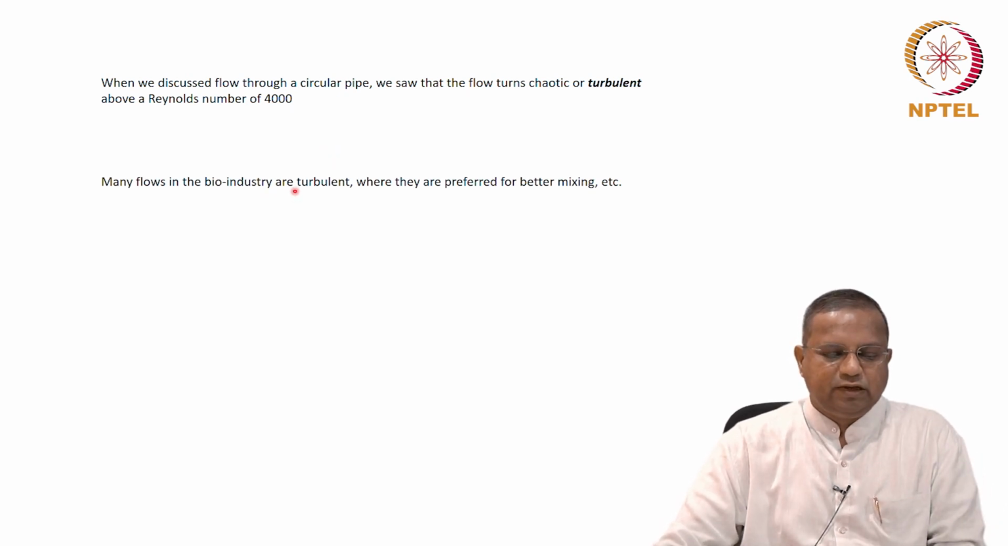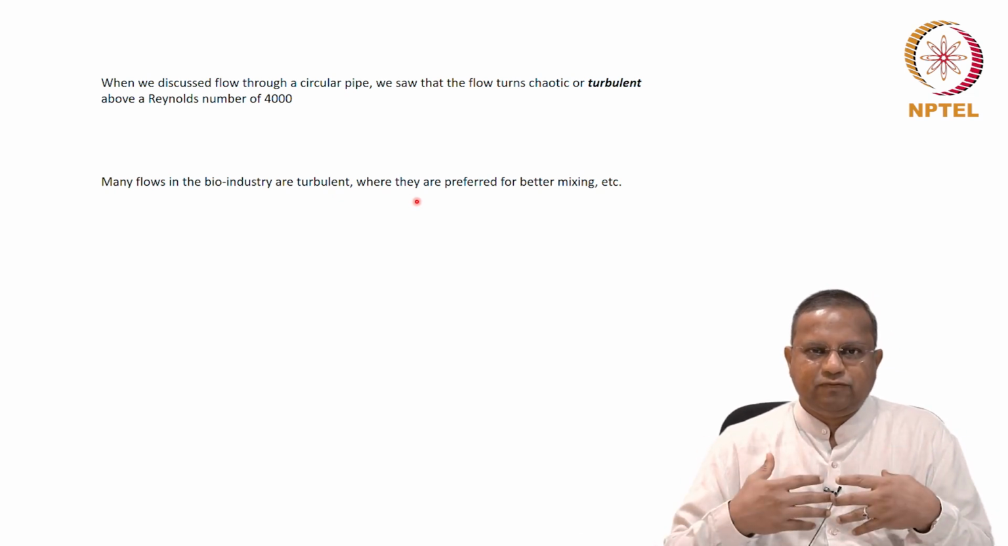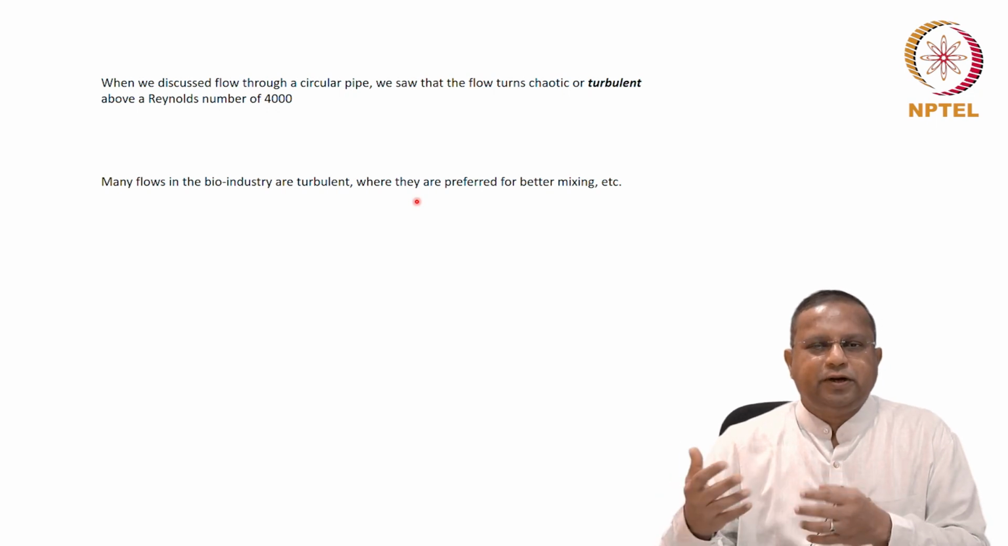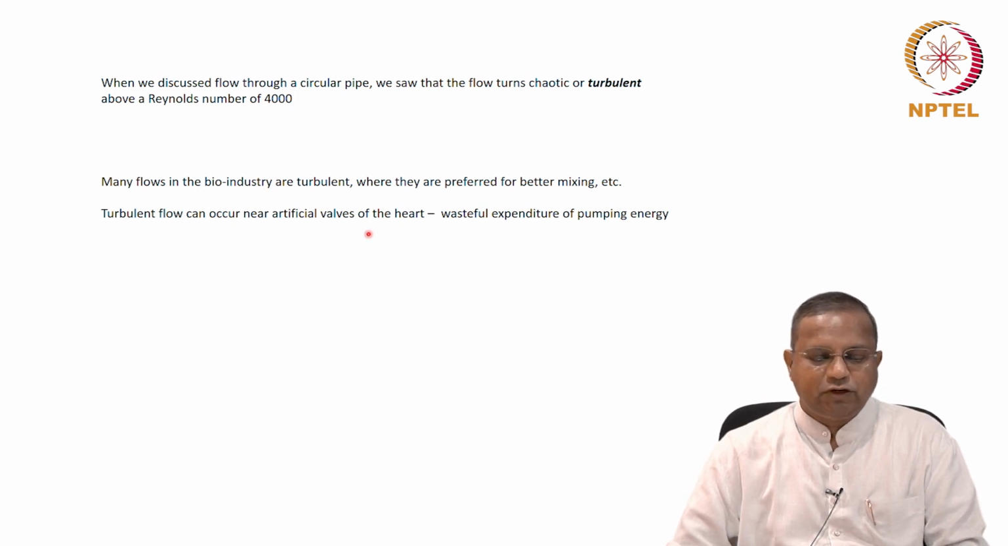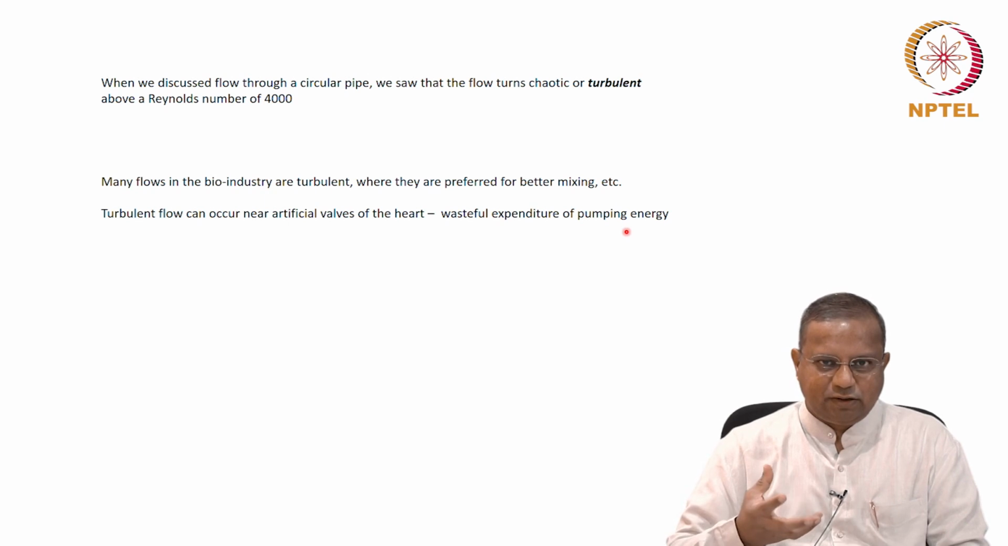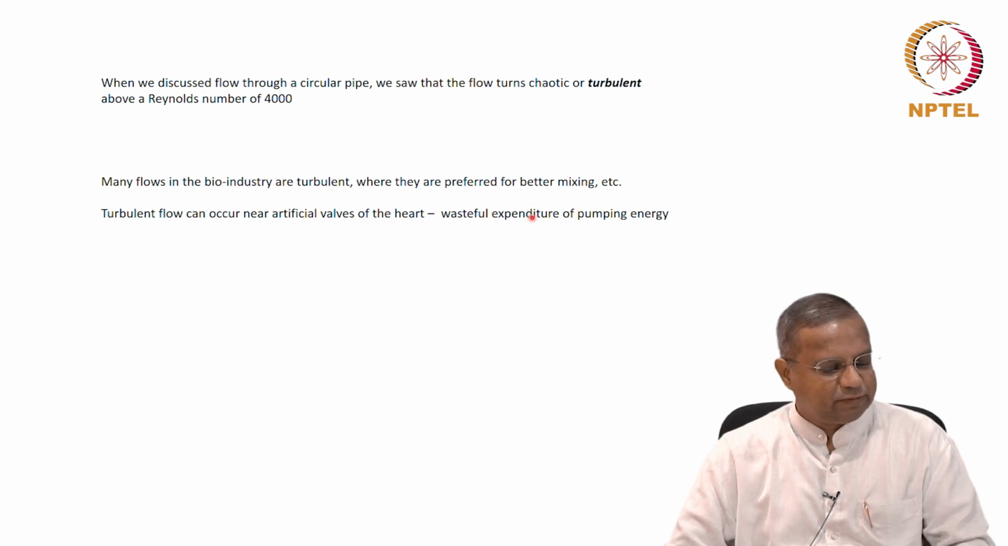Many flows in the bioindustry are turbulent. Flow in pipes, flow in the bioreactor, flow in separation equipment are usually turbulent. And they are preferred that way in the industry because it provides better mixing, which is necessary for optimal production, optimal operation, and so on and so forth. Turbulent flow can occur near artificial valves of the heart sometimes, and that leads to wasteful expenditure of pumping energy. The heart is the one that's providing the energy for pumping.